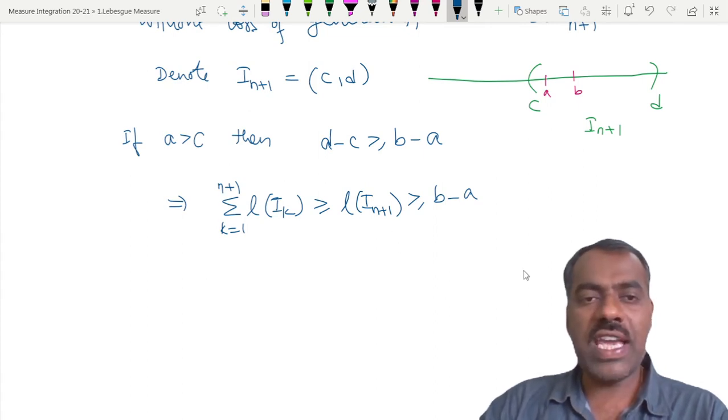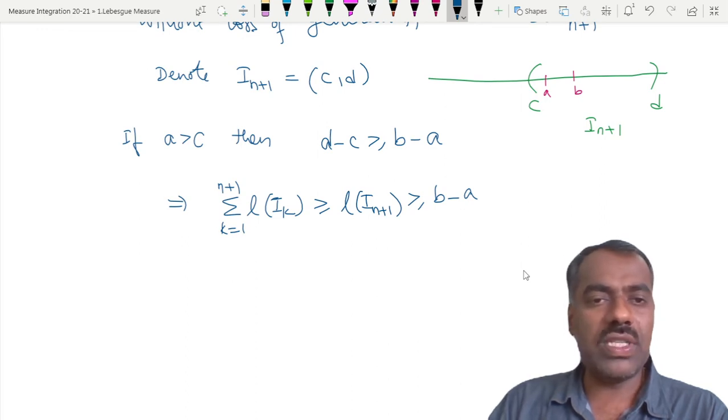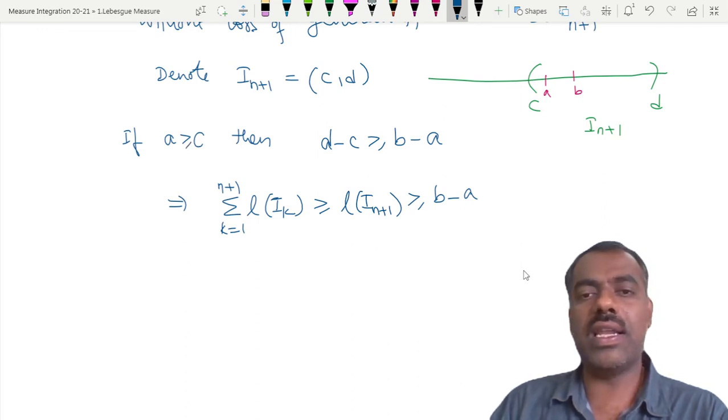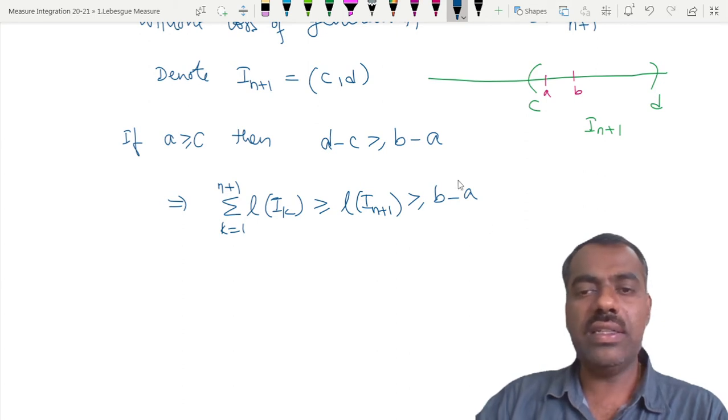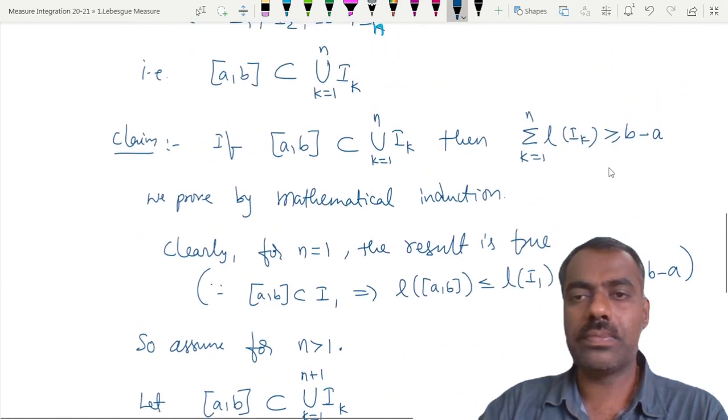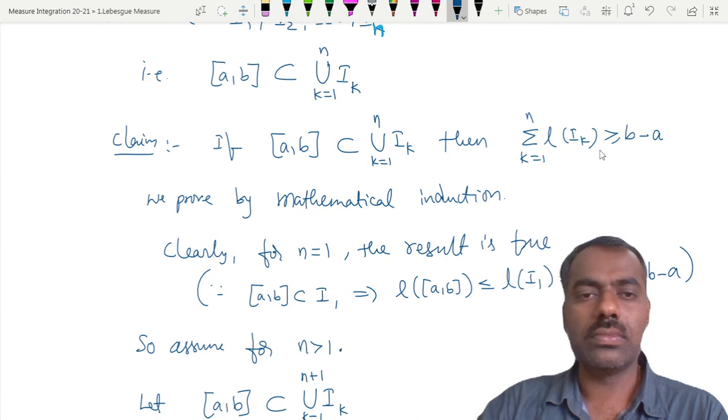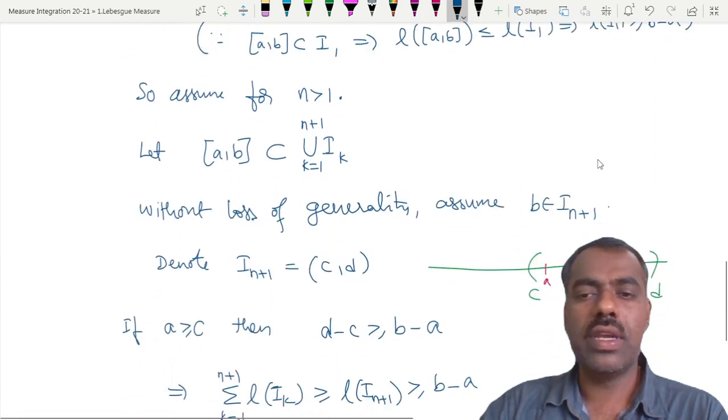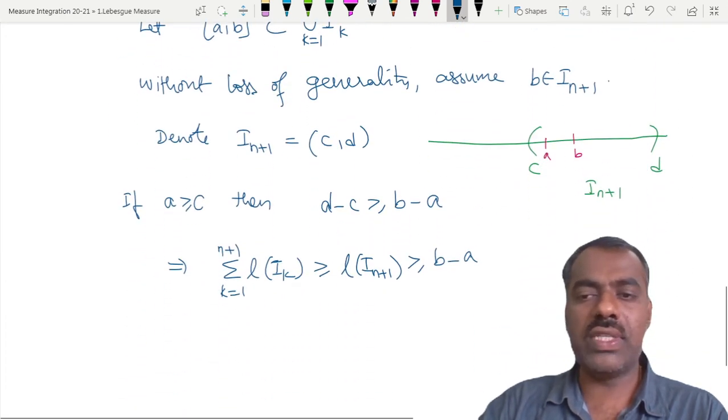So if a is greater than or equal to c, there is no problem, and we are done. We have proved this one.